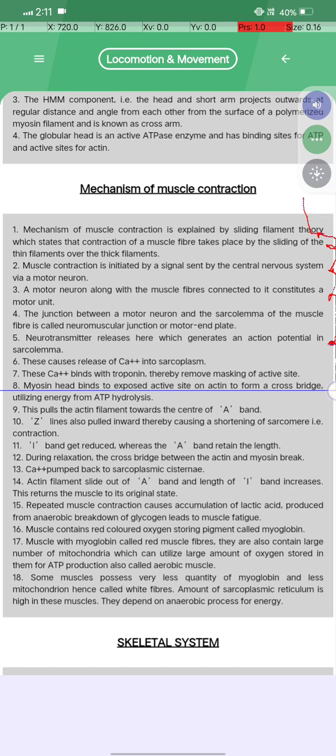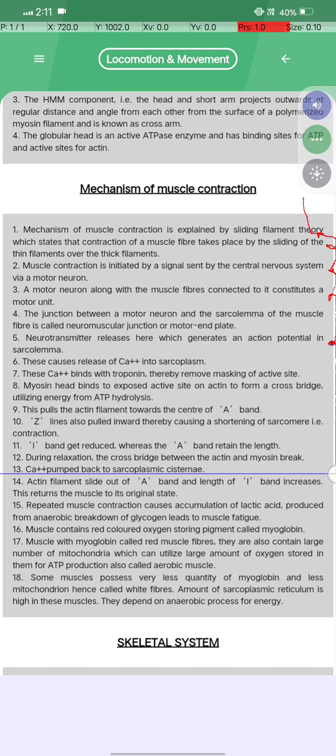Myosin head binds to the exposed active site on the actin and forms a cross bridge, utilizing energy from ATP hydrolysis. 9 number है, this pulls the actin filaments toward the center of the A band. 10 number है, Z lines are pulled inwards, thereby causing shortening of the sarcomere, that is contraction. 11 number है, I band gets reduced while the A band retains its length. During relaxation, the cross bridge between the actin and the myosin breaks.